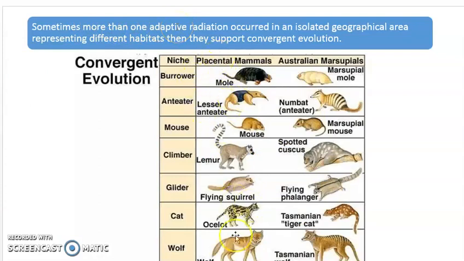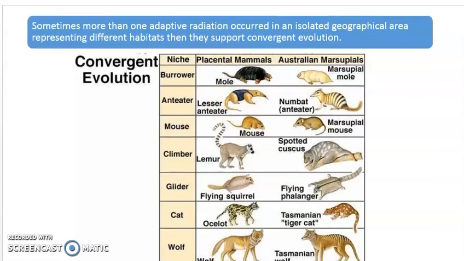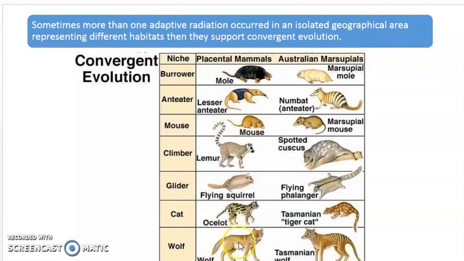This is a list of placental mammals. So this evolution is taking place in which part of the world? It is taking place in Australia itself, and these were the Australian marsupials, right? So in the same area, some were developing into placental mammals. At the same time, the same kinds were developed, but from the marsupial ancestor. They were marsupials and they were placental mammals.